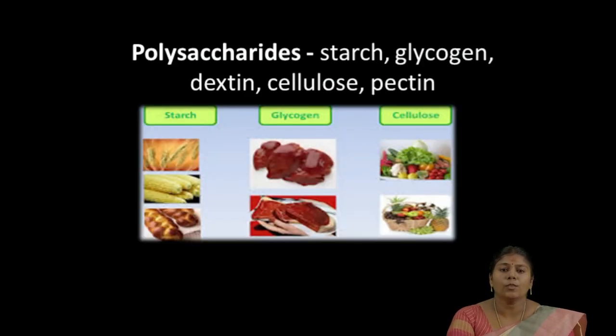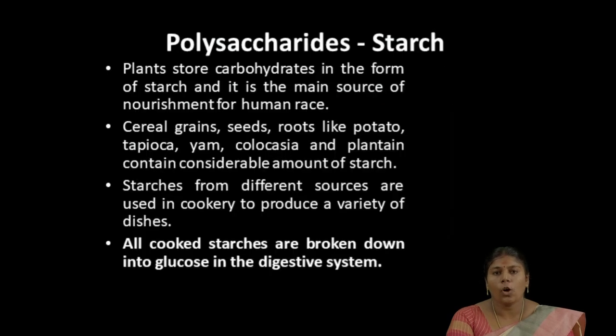The next one is polysaccharide. Examples are starch, glycogen, dextrin, cellulose and pectin. We all know about starch. It is present mainly in plant food sources like cereals, roots and tubers, and cereals like wheat and rice flours all contain starch.